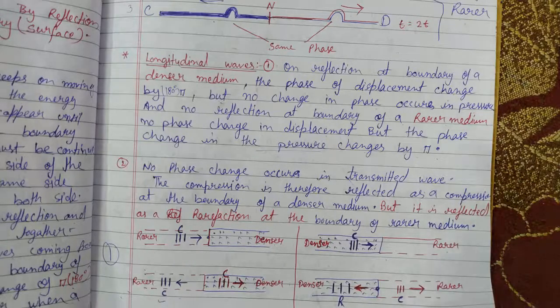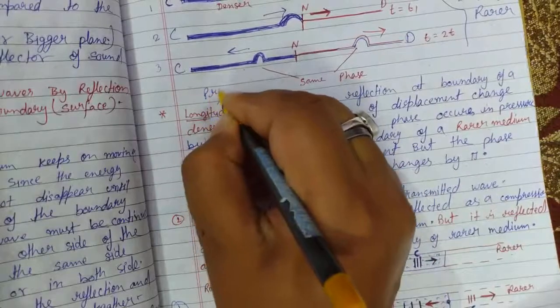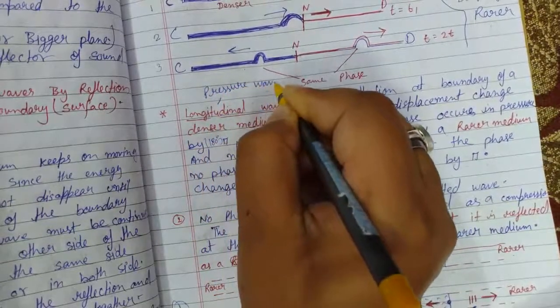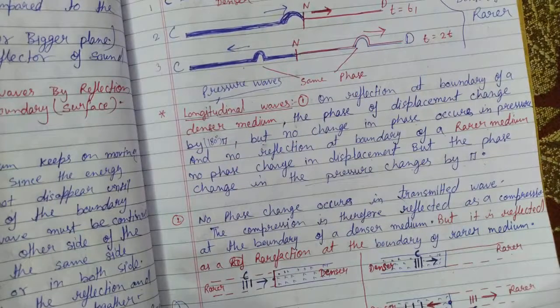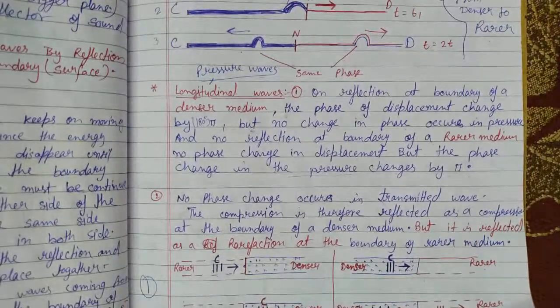As we all know, the longitudinal wave is also known as a pressure wave, because rarefaction and compression are functions of the pressure.